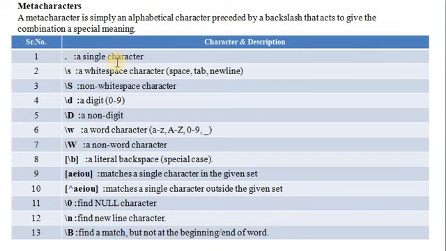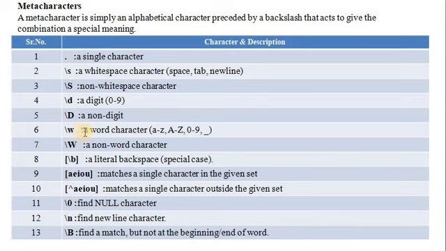Here, dot is a single character. \s is a white space character: space, tab and new line. \S means non-white space characters. \d means a digit from 0 to 9, and \D means a non-digit.